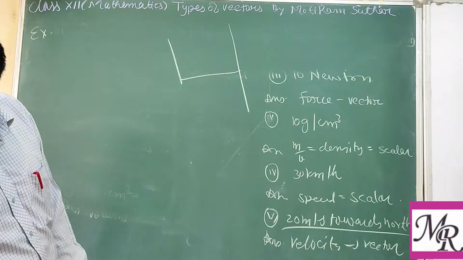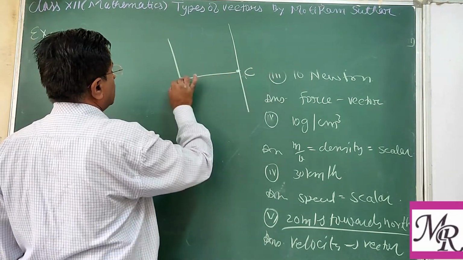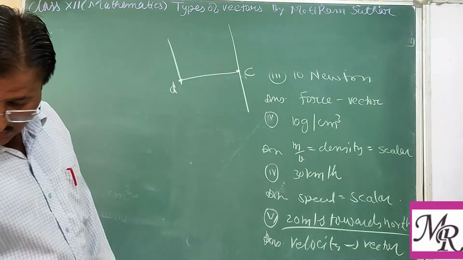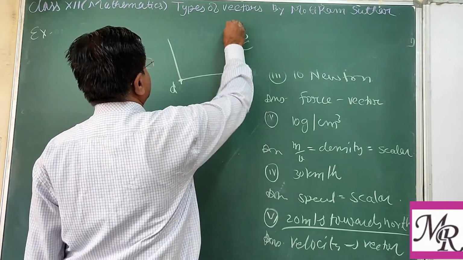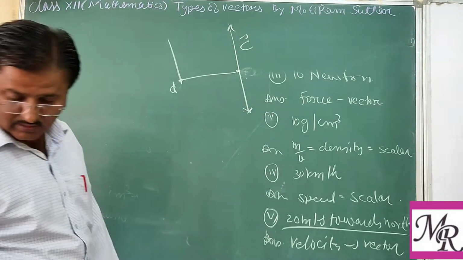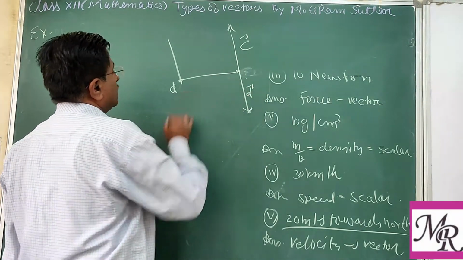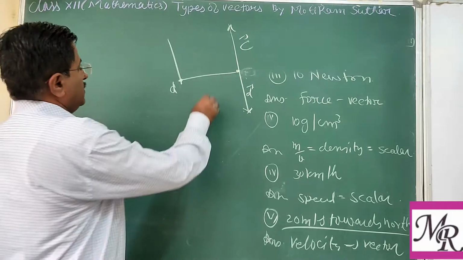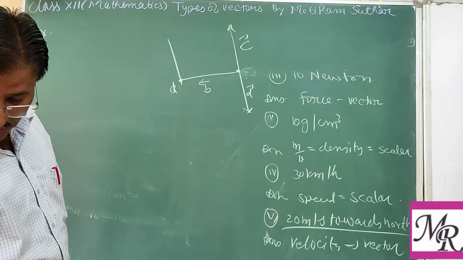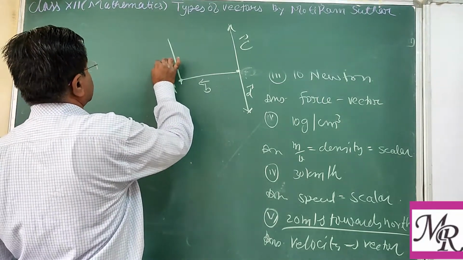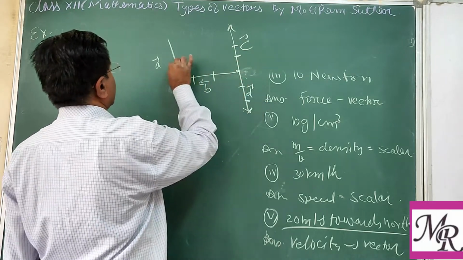Here different vectors are given: vector C, vector D, vector B, and this is vector A. Direction is important as well as magnitude. This is its magnitude.